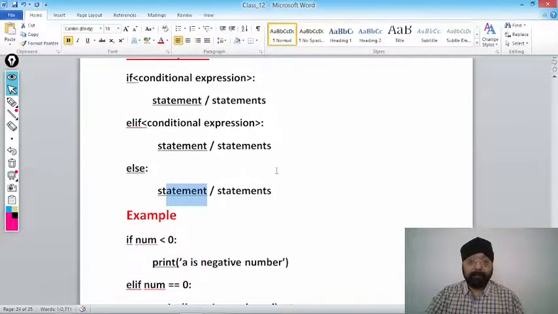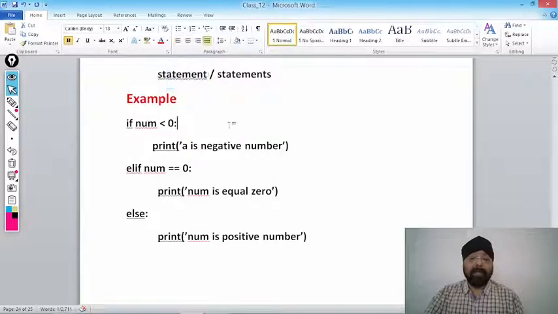Getting my point? Let's take an example. If num is less than 0, print A is negative number. Elif num equal to 0. Means here we are checking one condition, and in elif also we are checking one condition. If num is less than 0, colon print A is negative number. Elif num equal to 0, अगर 0 है तो print num is equal to 0, else तीनों condition में क्या करना, print number is positive number. So in this way we can use if, elif and else.